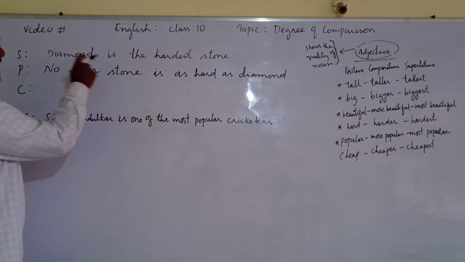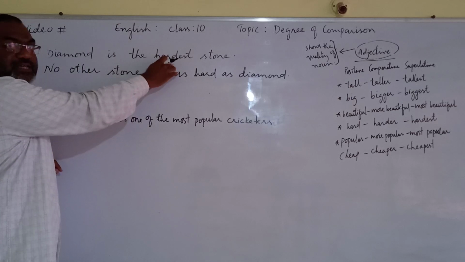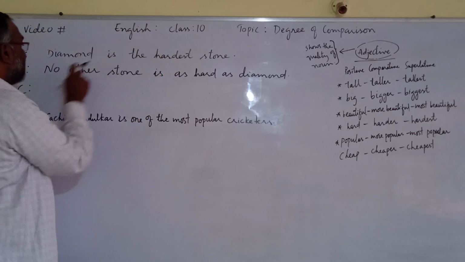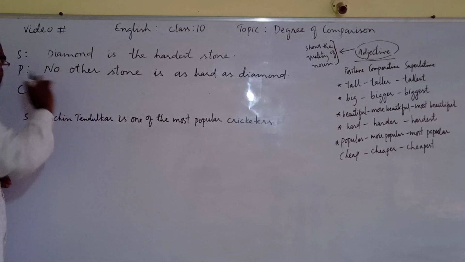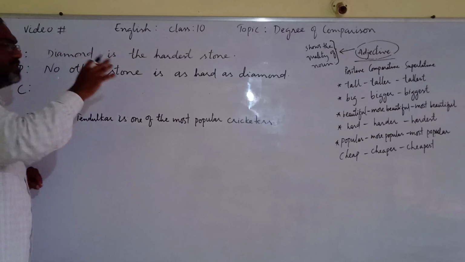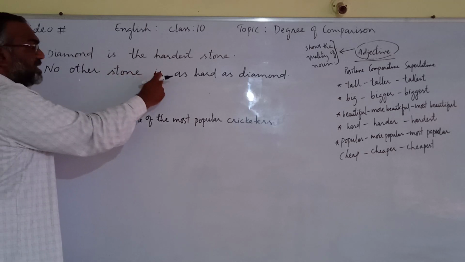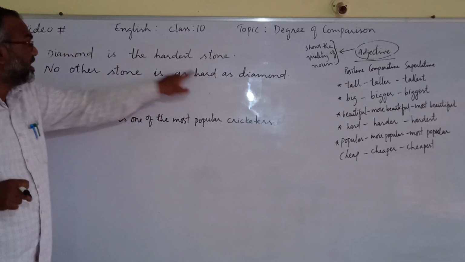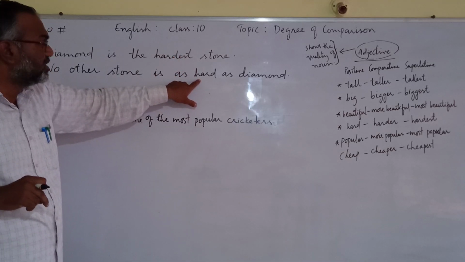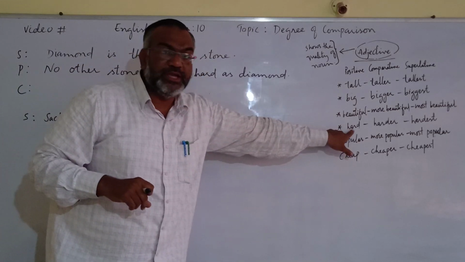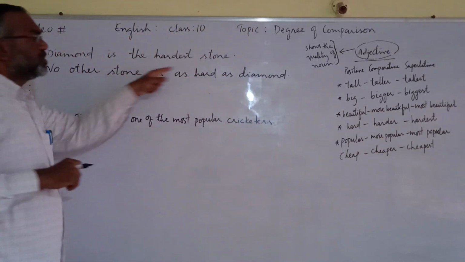Observe carefully. When one of the is not given in the sentence, when it is the hardest or the most, in that case, positive will begin with no other. This word will compulsorily become no other. No other means there is no other like diamond. So no other stone is as hard. If you observe carefully, hardest became hard here. Hard is positive degree, hardest is superlative degree. We changed it into positive degree.